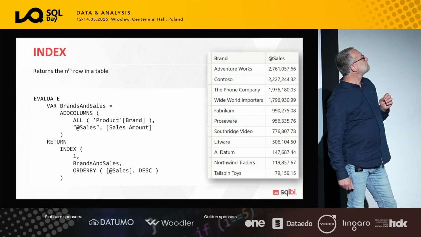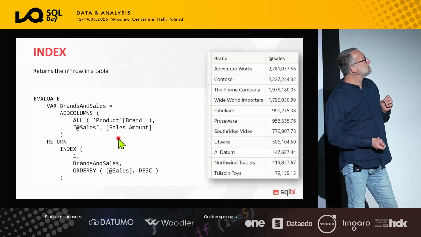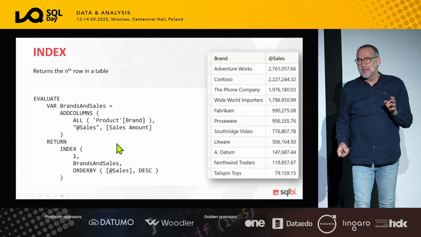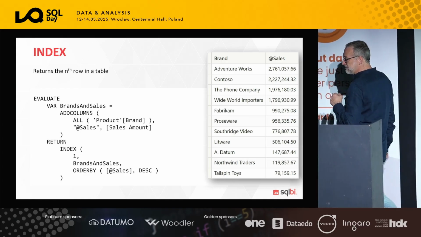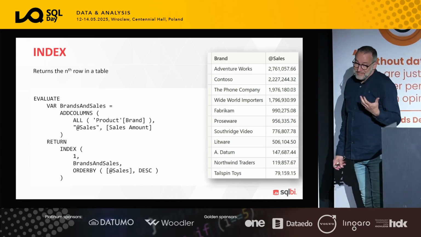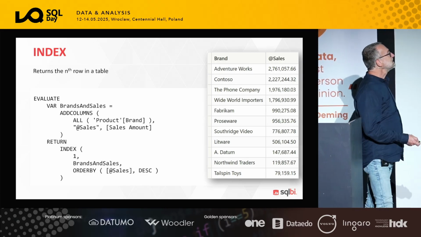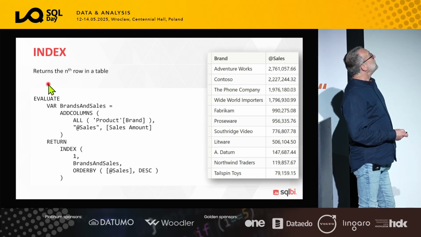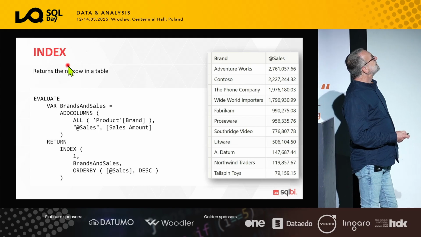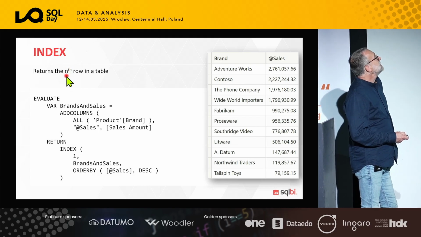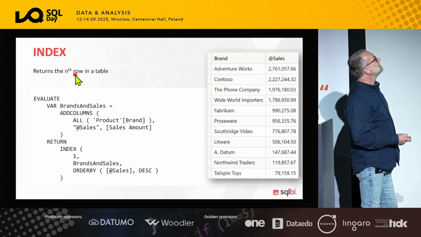With that said, I'm going to use the slides, but I will probably spend most of the time writing DAX code in DAX Studio because it is easier to see the result and play with code and see what happens. The first window function that we are going to look at is INDEX. What does INDEX do? INDEX returns the nth element in a table.